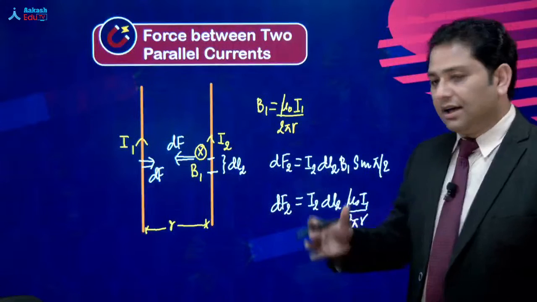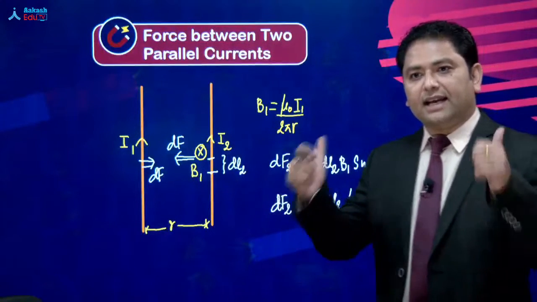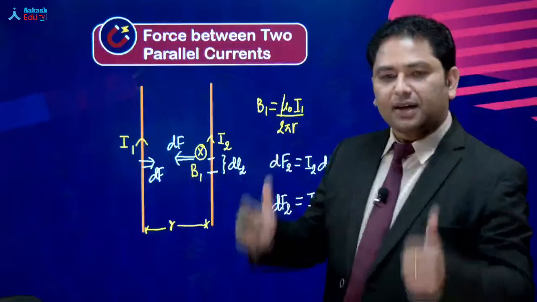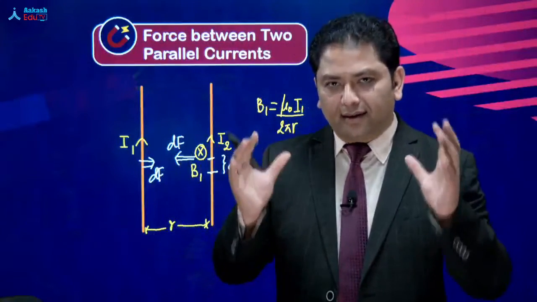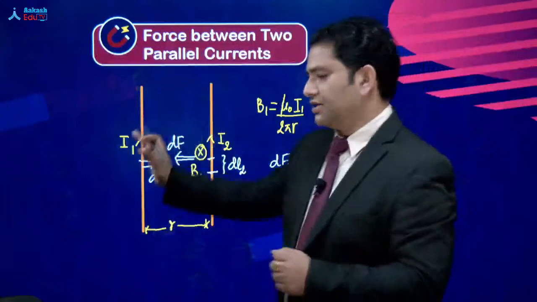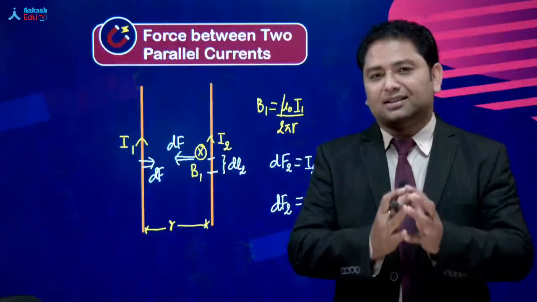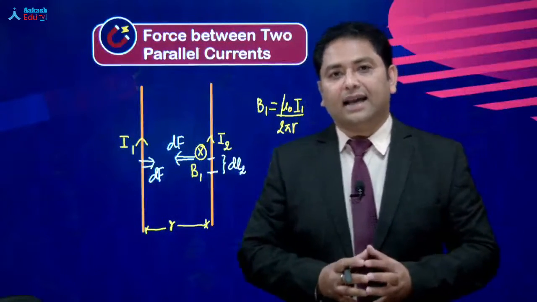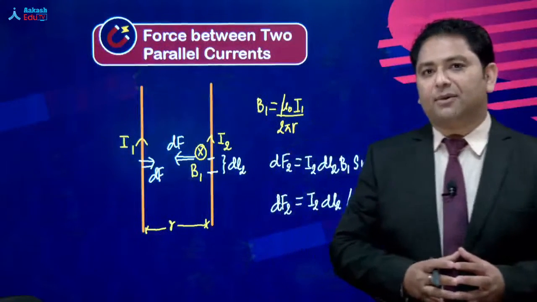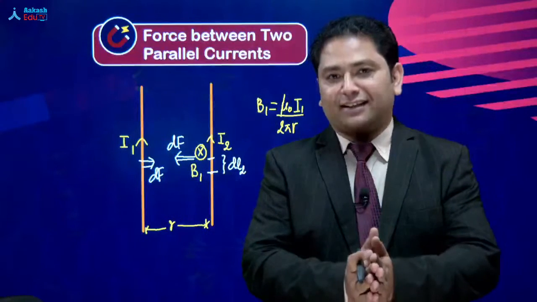And then you would say, all right, if there are two current carrying wires, parallel in the same direction, these two wires are gonna magnetically attract. So two parallel current carrying wires having current in the same direction, these two wires are going to get attracted.